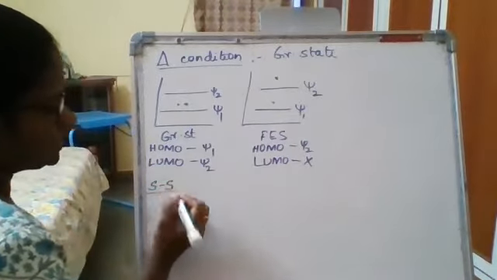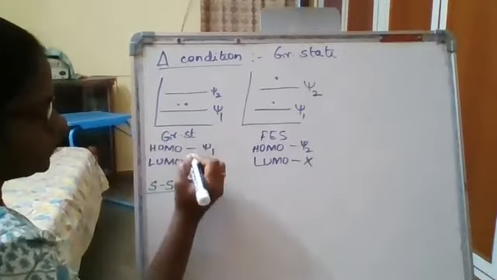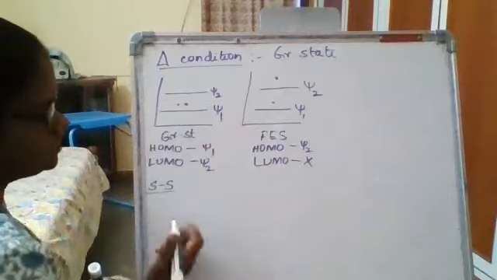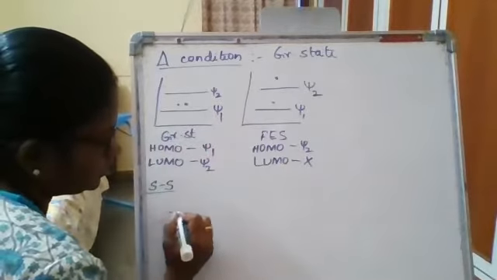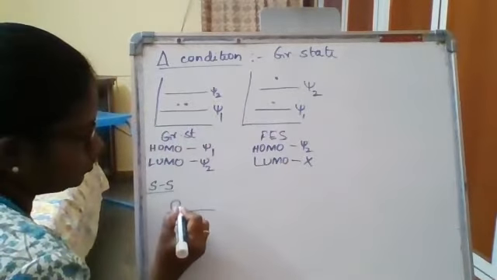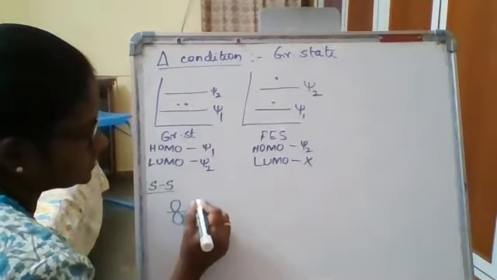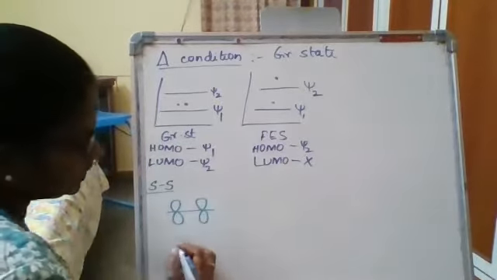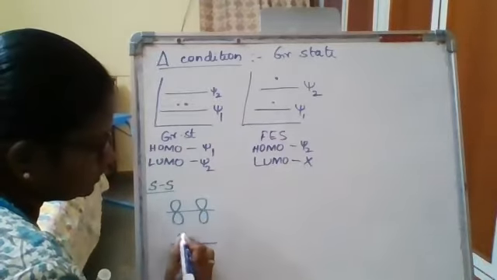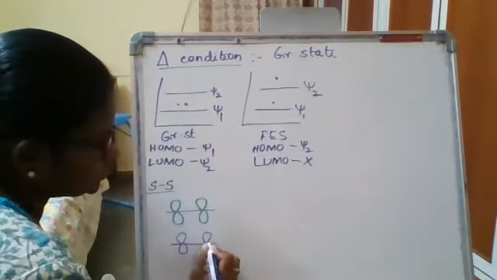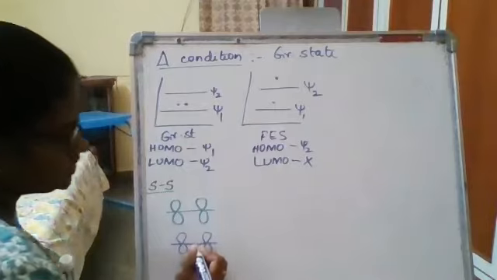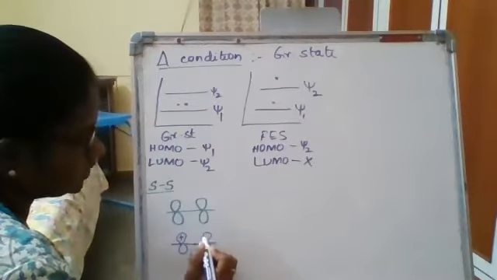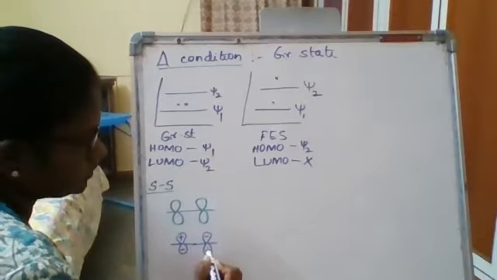For supra-supra interaction, I'll take for the first reacting partner the HOMO level of the ground state, that is psi1, and the LUMO level for the second reacting partner, that is psi2. How many nodes does psi2 have? It has one node, so this is plus, minus, minus, plus.